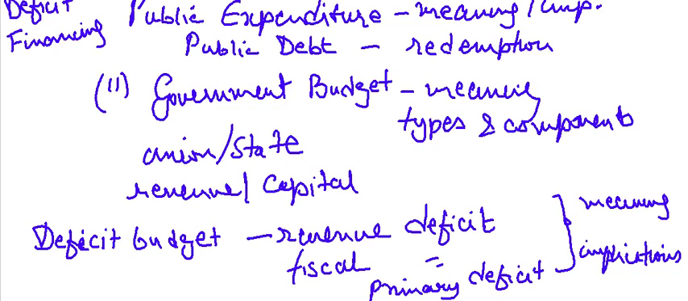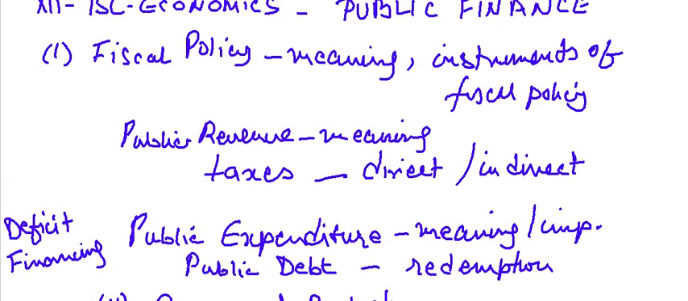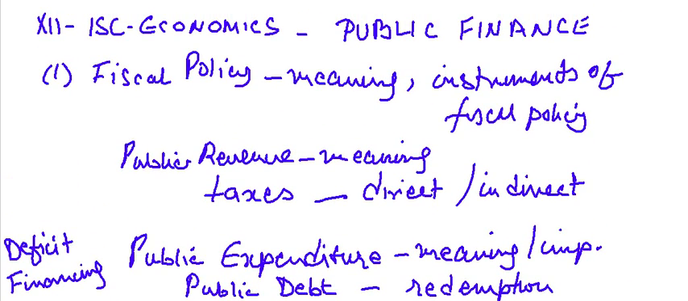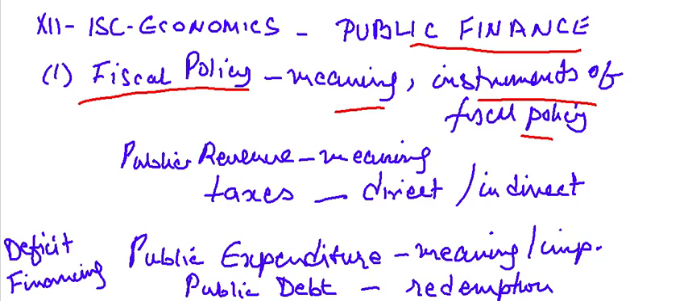So this is all you have under this part of the syllabus. Let's go through this once more, what we have tried to understand here. ISC Economics, Public Finance. This part asks you two basic things. First one is fiscal policy. So you have to know the meaning and instruments of fiscal policy. You have to know what is public revenue. You have to know taxes, direct and indirect taxes. All of this forms part of public revenue.